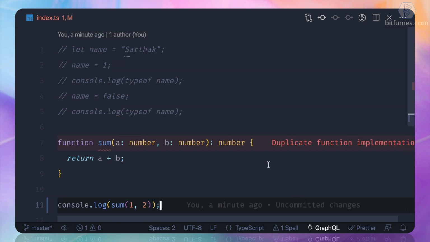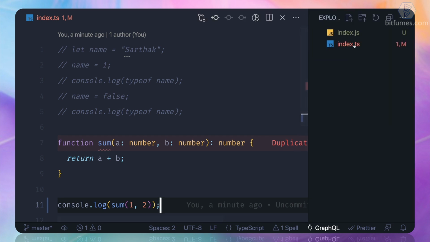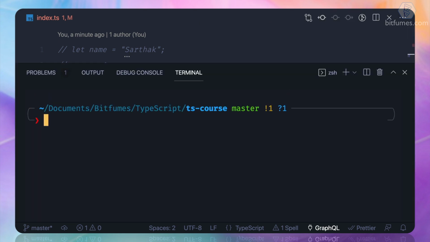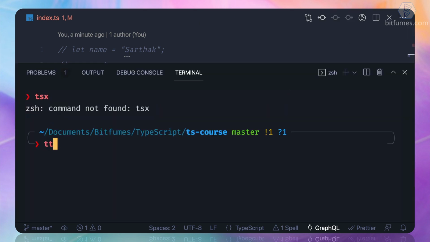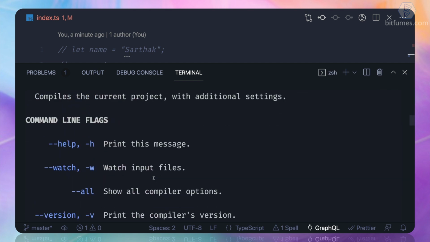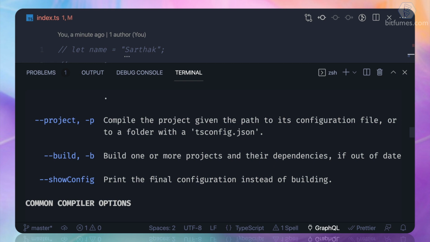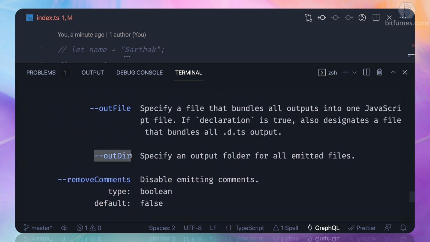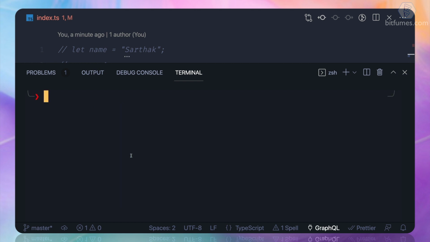And now we have this error which says duplicate function implementation. Why? Because index.ts and index.js are both index files. So what we actually want is to put index.js into a dist or output directory. What I can do is run tsc and you will find a flag called outDir. Where is that? Yeah, this one. So outDir, where dir means directory.